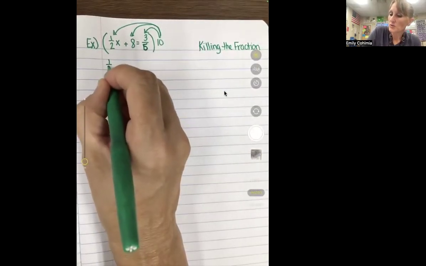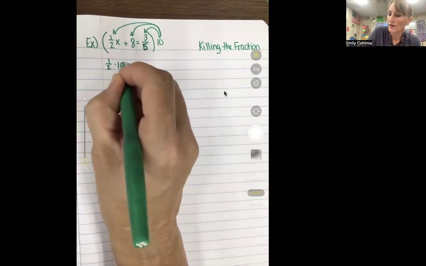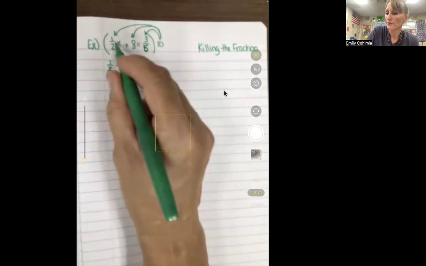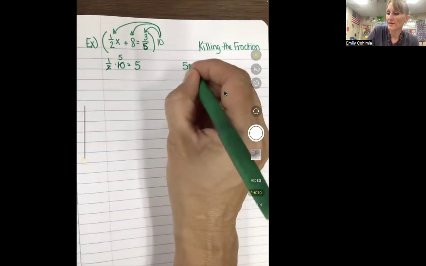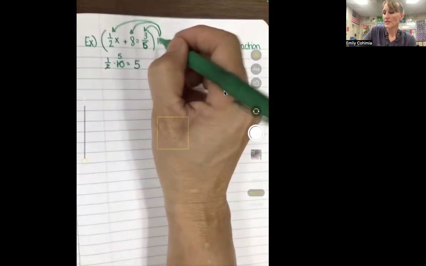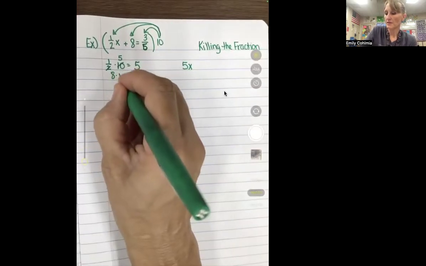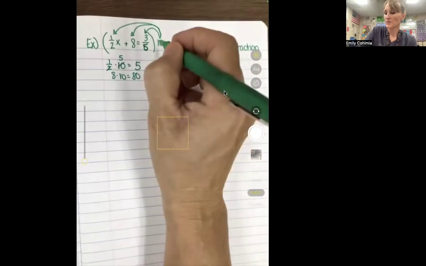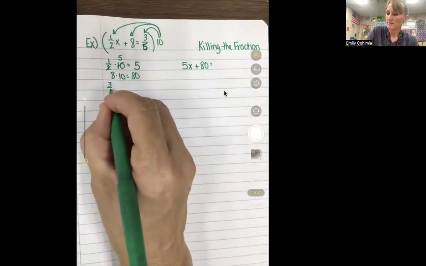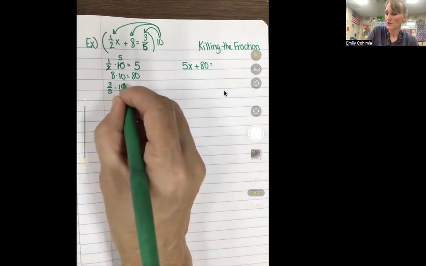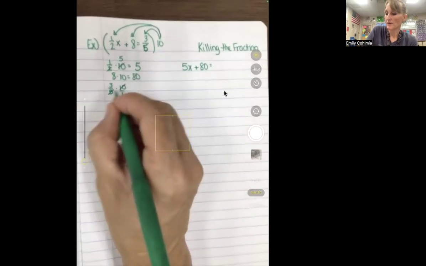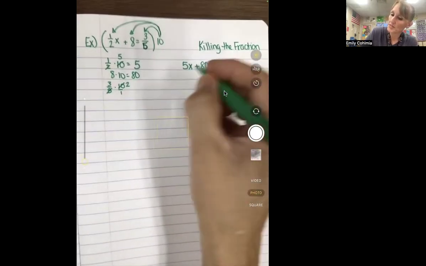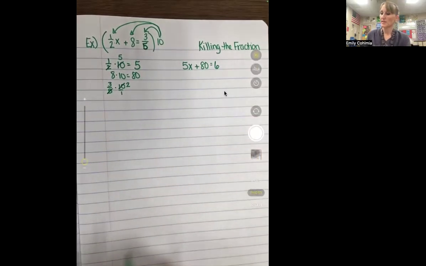So the first thing that you have is 1/2 times 10. Well, if we've got a 10 on top and a 2 on bottom, that can become a 5. 1 times 5 is just 5. So that first term is going to become a 5x. Now we have 10 times 8. Well, we know that 8 times 10 is 80. So that's going to be plus 80. And this last one, we have 3/5 times 10. Again, 10 over 1. So we've got a 10 on top and a 5 on bottom, which makes that a 2. If we simplify it, 3 times 2 is 6. So this would equal 6.